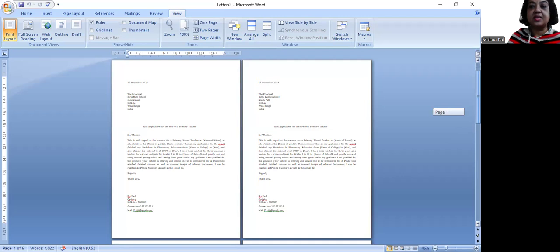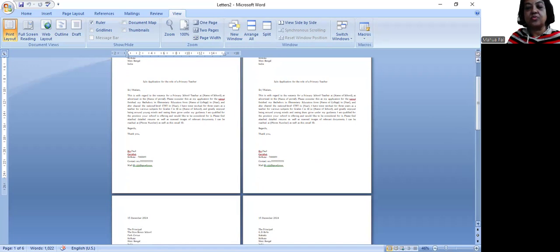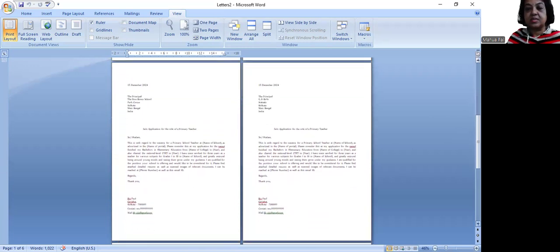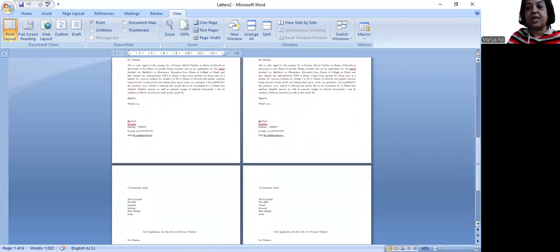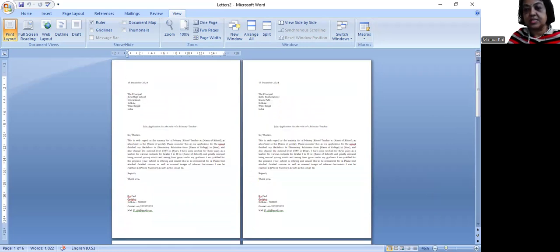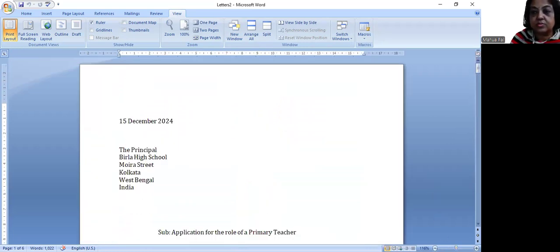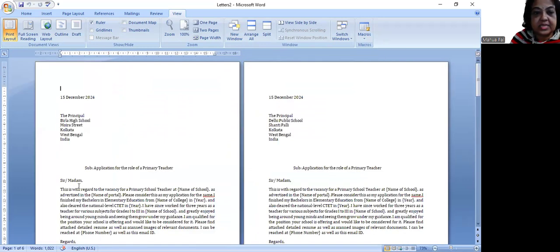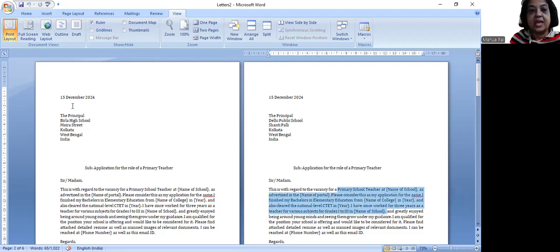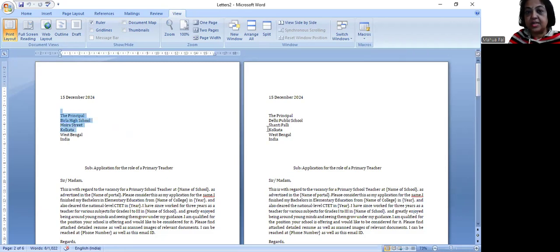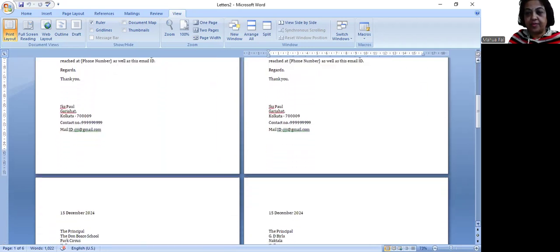So you can see that all 6 pages are coming in a new document. Let's zoom in and see what contents are coming. We can see the common portion is coming as it is. I have not copied and pasted. Word has just copied and pasted it. And the schools' names are changed. This is Birla High School. This is Delhi Public School, as per the address list I have provided